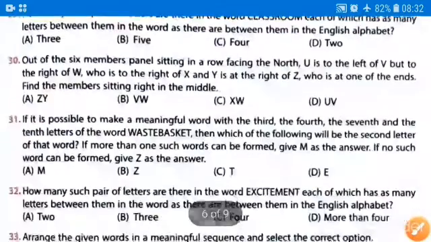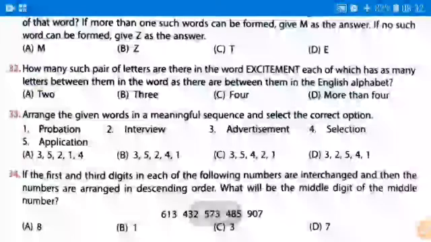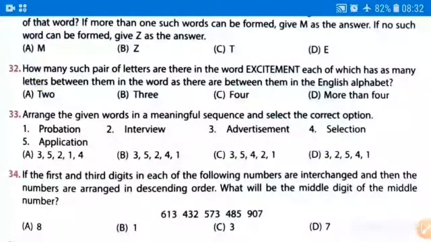Now let's move further to question number 32. How many such pairs of letters are there in the word EXCITEMENT, each of which has as many letters between them in the word as there are between them in the English alphabet?